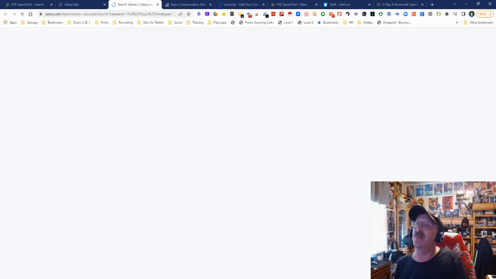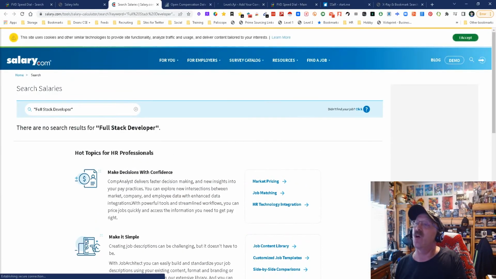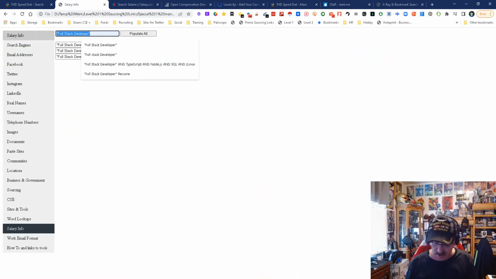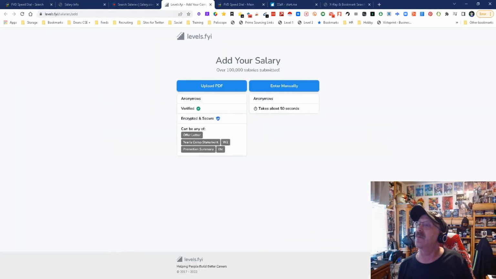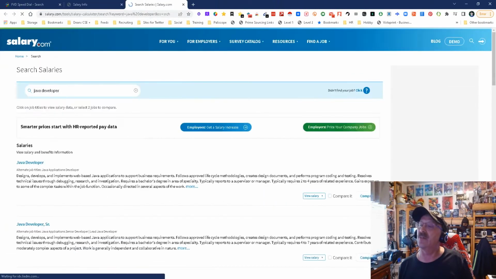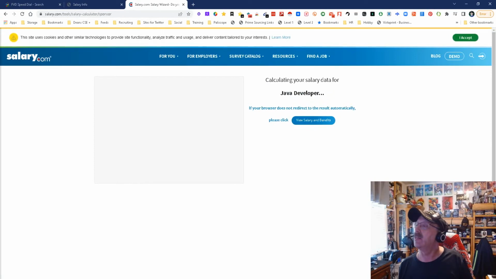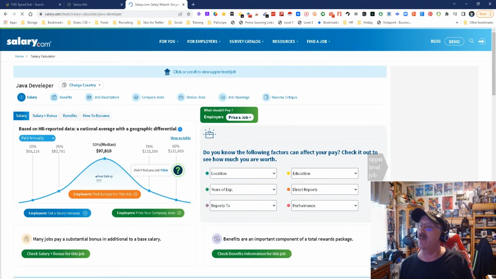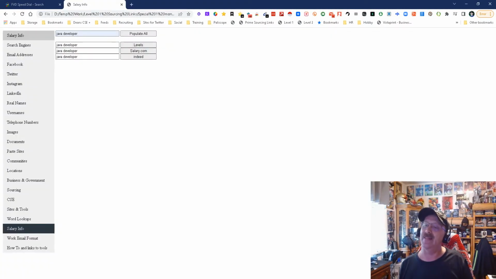Let's go to Salary.com and see what it says. There are no full stack developers, so maybe that's a problem. Let's try just plain old Java developer. Populate. Let's get rid of some of these. So I might have made a mistake with the whole full stack thing. Let's go to Salary.com and see what Java developer gives. Let's open the bad boy up, see what we got. It's calculating your salary data. So there we go. There's your salary data. Yay, salary data. And of course you can also do it via Levels and Indeed.